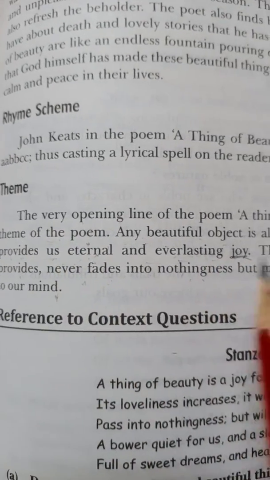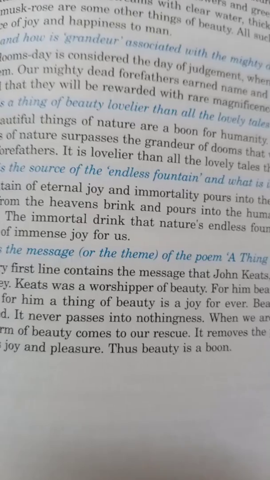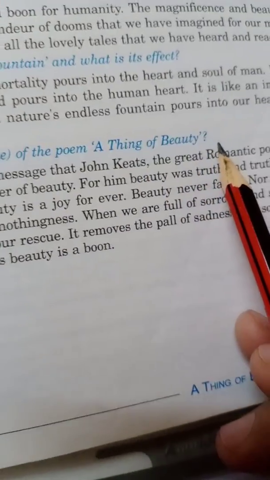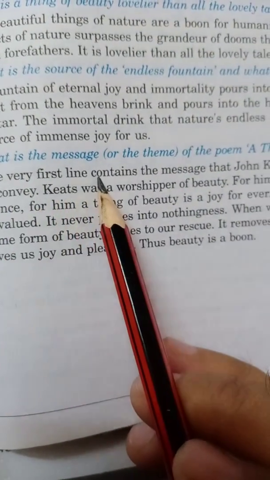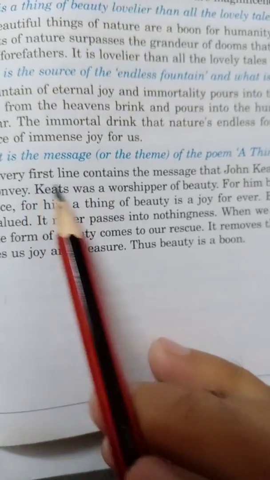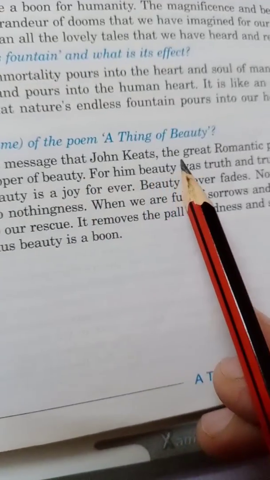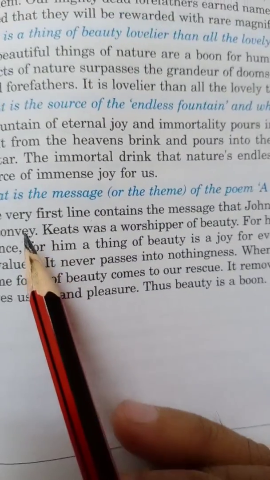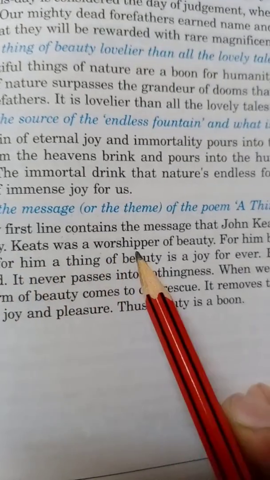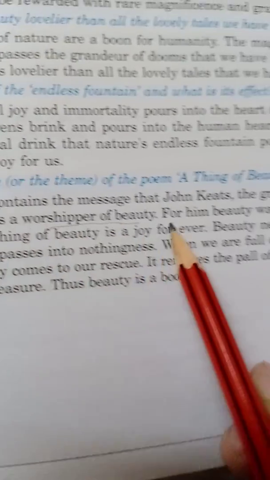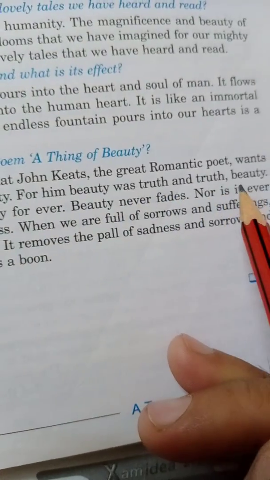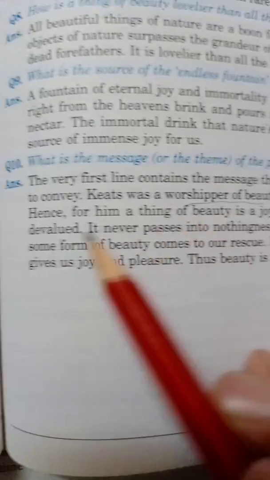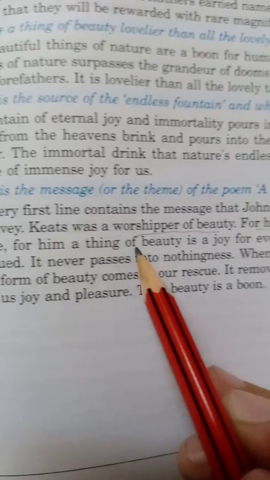Now come to the next part, the theme given in another book. See, what is the message or the theme of the poem A Thing of Beauty? Here, the very first line contains the message that John Keats, the great romantic poet, wants to convey. Keats was a worshipper of beauty. But for him, beauty was truth and truth was beauty. Hence, for him, a thing of beauty is a joy forever.